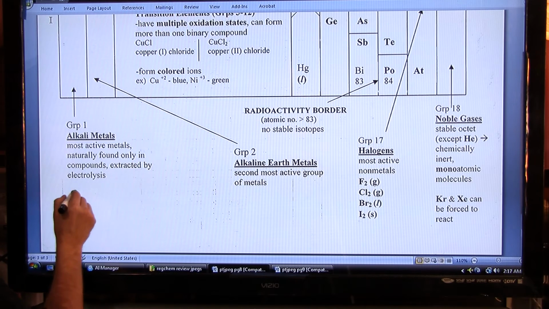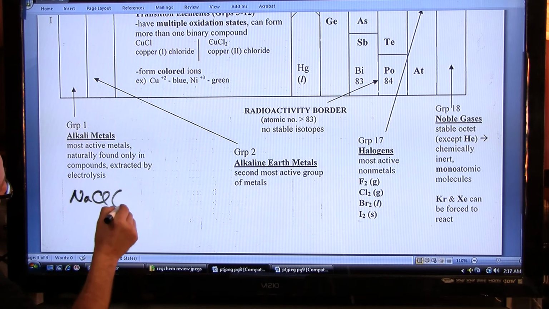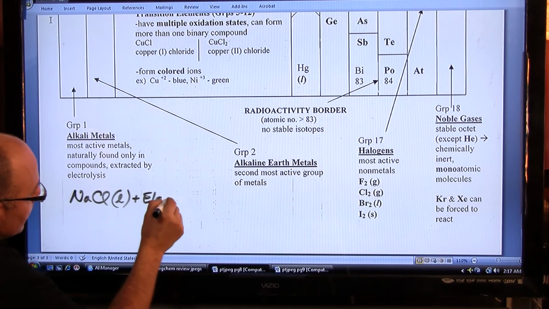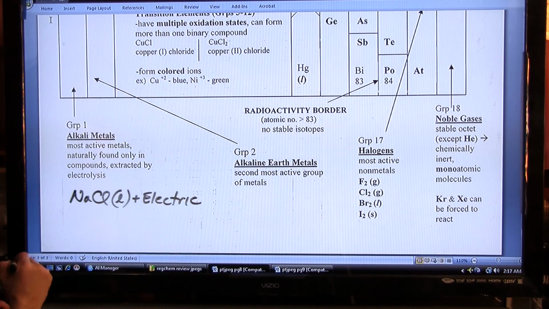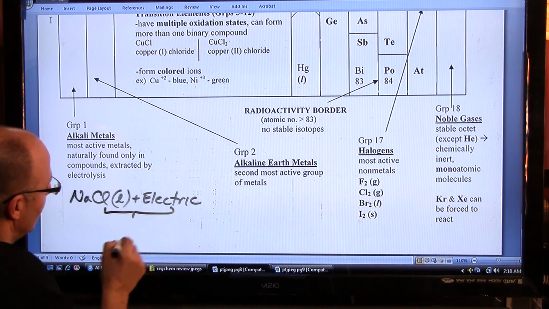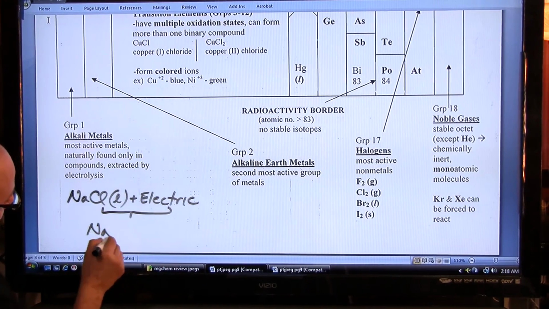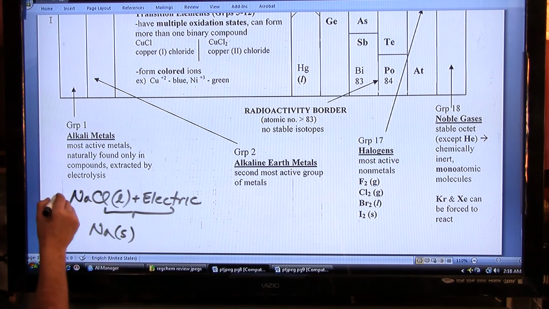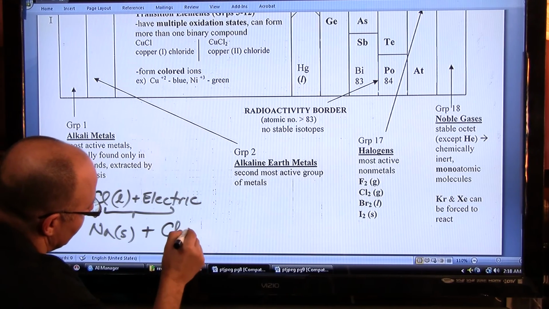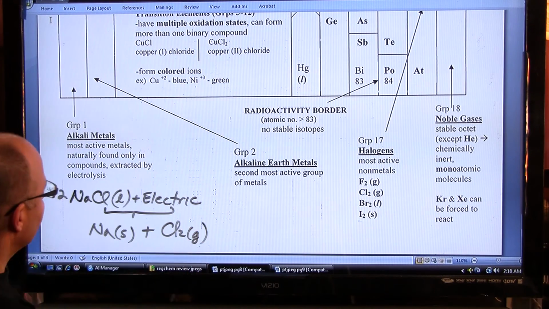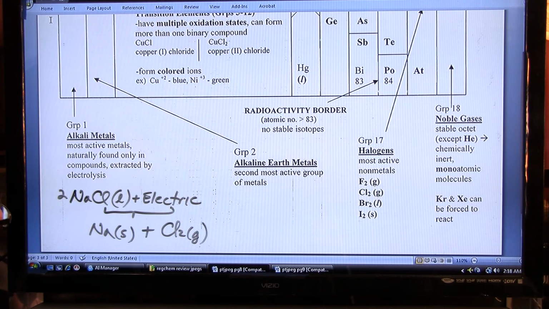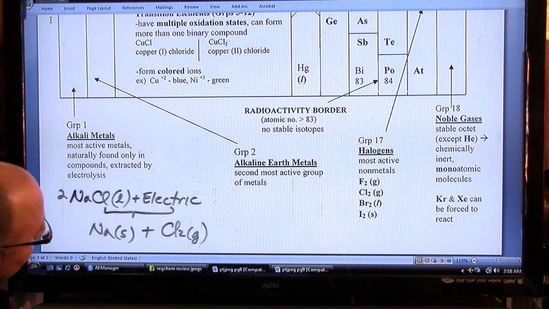So if you take some sodium chloride, fused, in other words, as a liquid, you add electricity to it, it's electric. You'll end up making, as a result, sodium as a solid. You're going to need 2 parts sodium chloride, and chlorine as a gas. Notice that 2 again. We'll talk about the 7 elements, the Hankel-Briefs, as some people put it, that are diatomic.